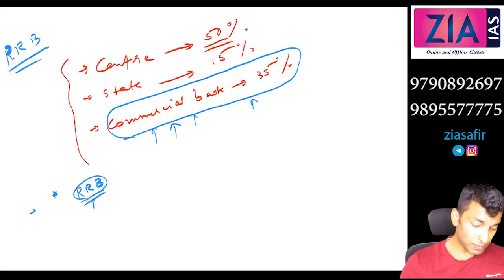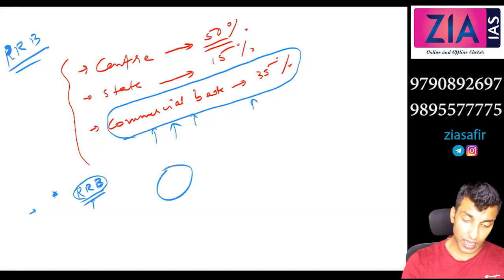What is the logic behind this? That means it should be a specific region. One RRB is there means it should be a specific region. You cannot establish more than 3 geographically connected districts. What is the logic behind this?